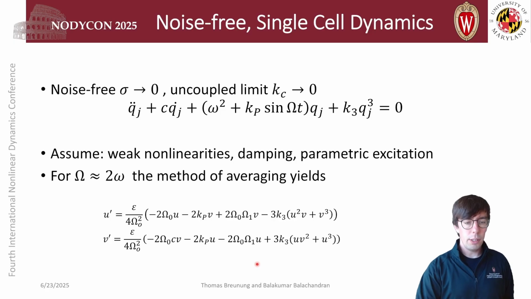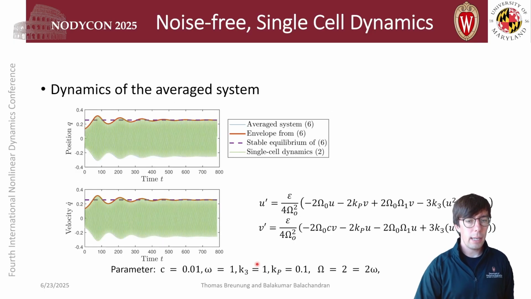Just to convince you that these equations are useful, we have compared them with the full solution. The full solution from numerical time integration is shown here in green, and underlying the green curve we should have a blue one which practically overlaps. They're indistinguishable, at least in these figures. So the averaged solution captures the overall dynamics quite well.